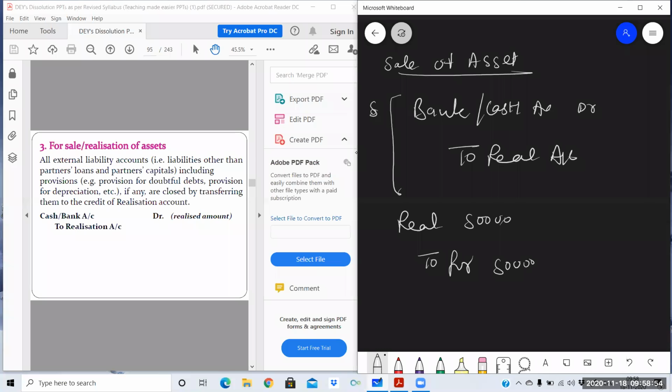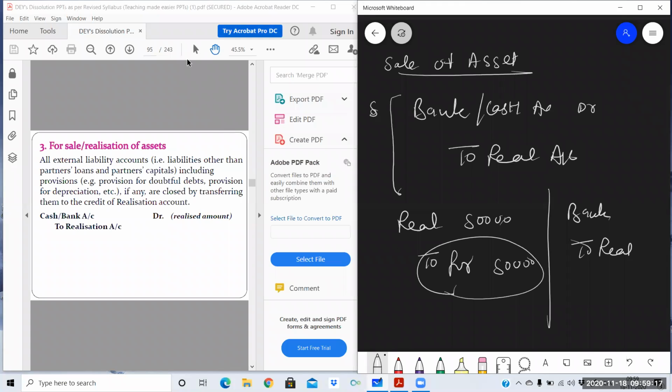Now suppose you have sold this furniture. So the entry will be bank account debit, not to furniture. Why? Because furniture account is already closed. So the entry will be bank account debit to realization. And which value should come here? Market value or book value? Please tell me. Which value should come in sale of asset entry? Market value or book value?